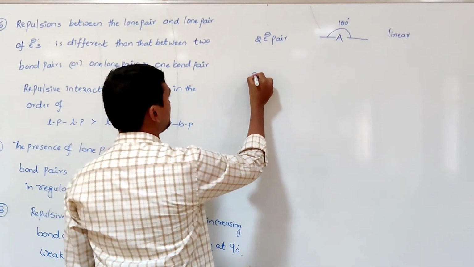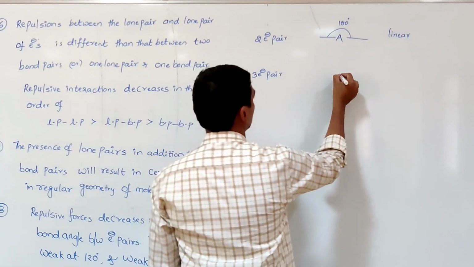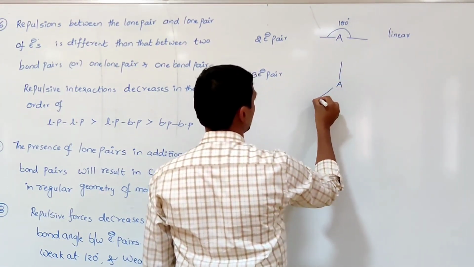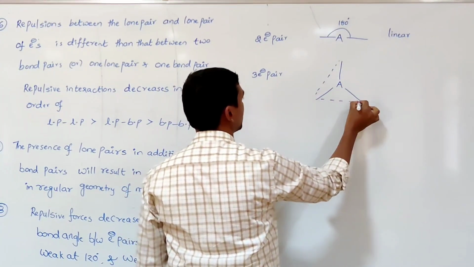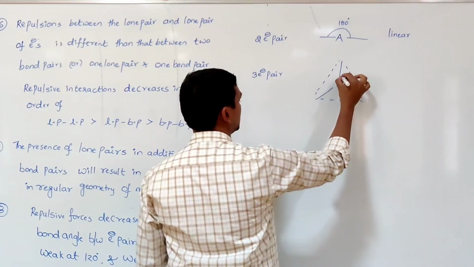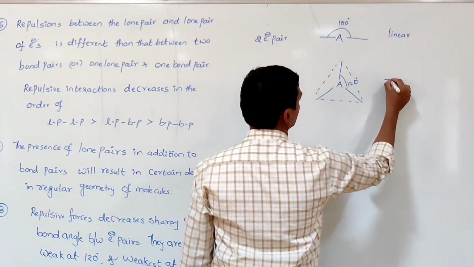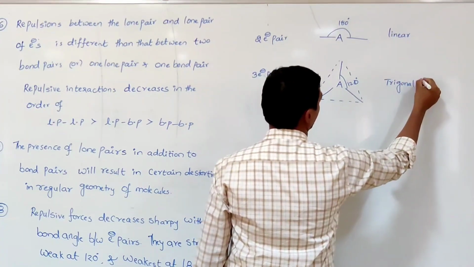Suppose three electron pairs are present around the central atom, so the molecule adopts trigonal planar geometry, with an angle of 120 degrees.